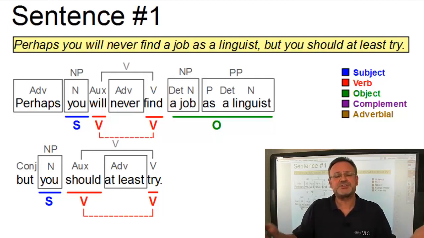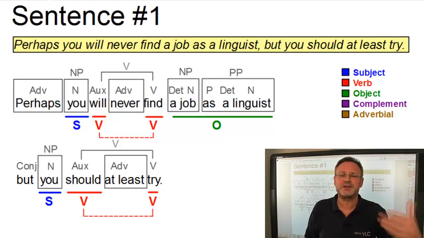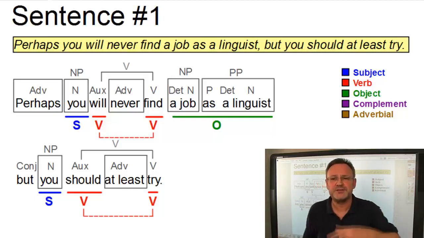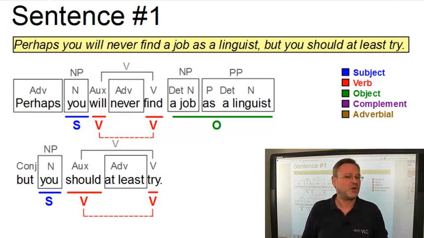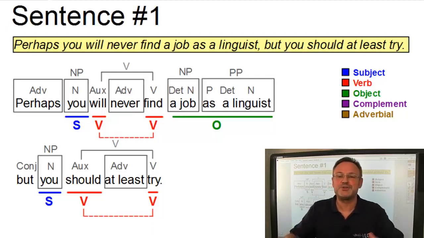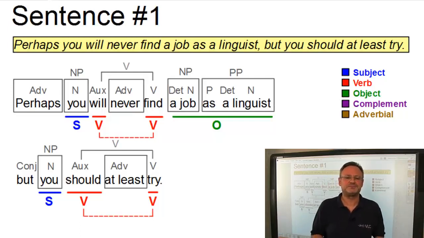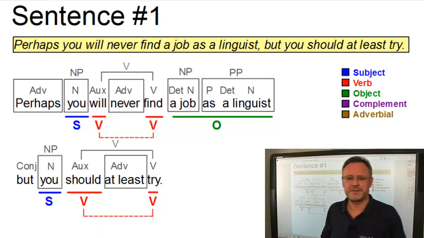It depends on how you understand the sentence. Does as a linguist describe the action of finding, that is, you find a job as, or even because you're a linguist, or does it modify job? That is, do you find a job of the type linguist? Well, it depends. But I chose the second option. And the test is simple.